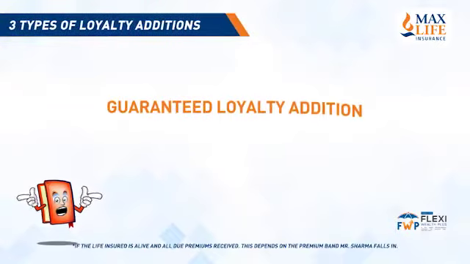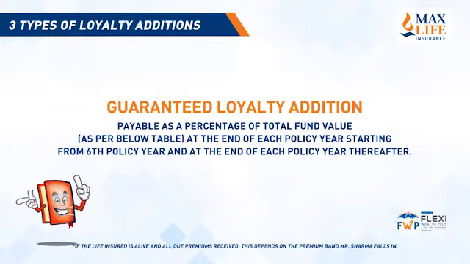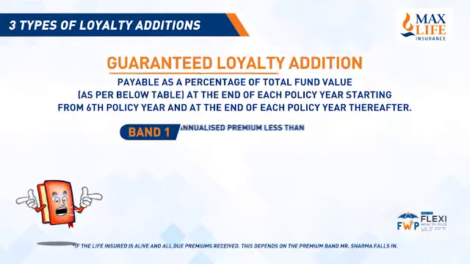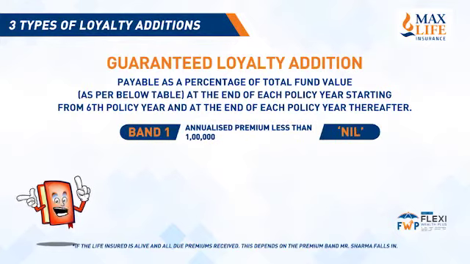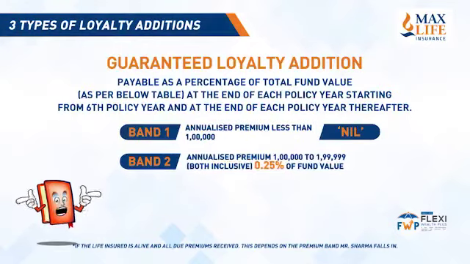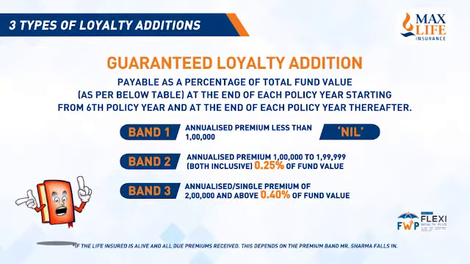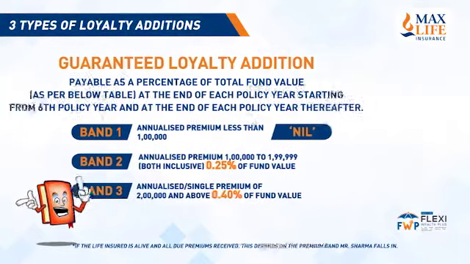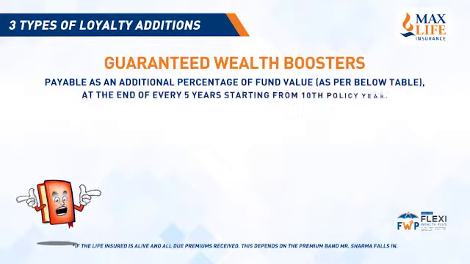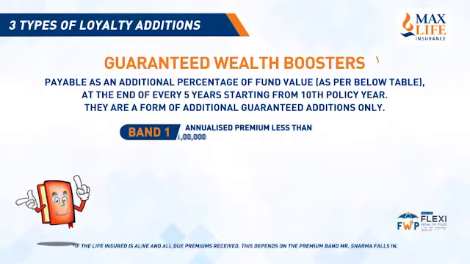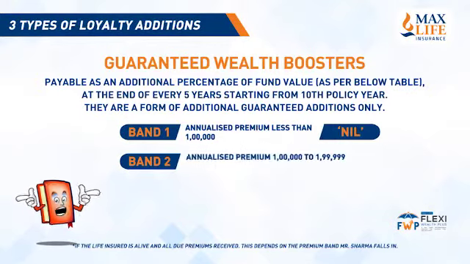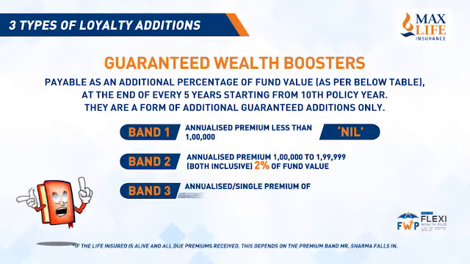There are additions associated in this plan to boost up your fund value. Guaranteed loyalty additions, payable as a percentage of total fund value. As per example, Mr. Sharma will be eligible for guaranteed loyalty addition of 0.25%. Guaranteed wealth boosters, payable as an additional percentage of fund value. As per example, Mr. Sharma will be eligible for a guaranteed wealth booster of 2%.